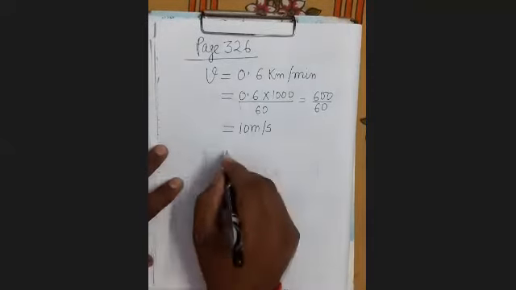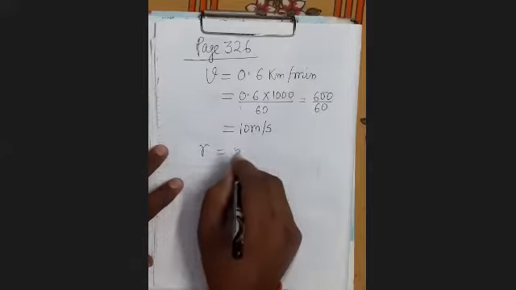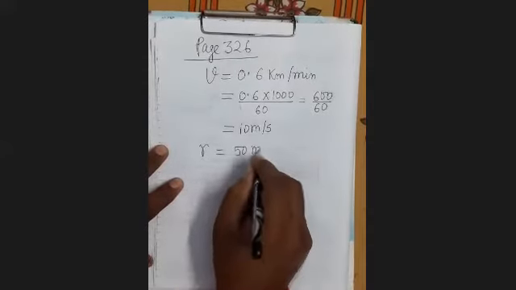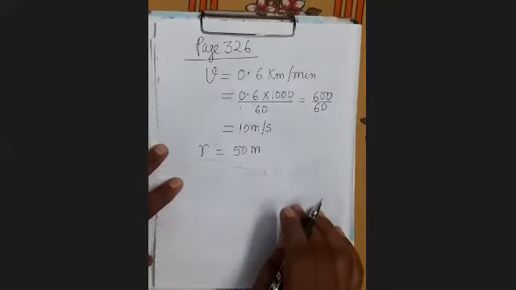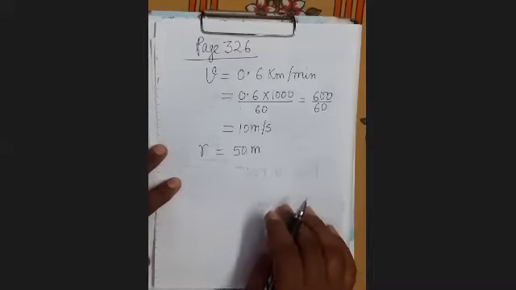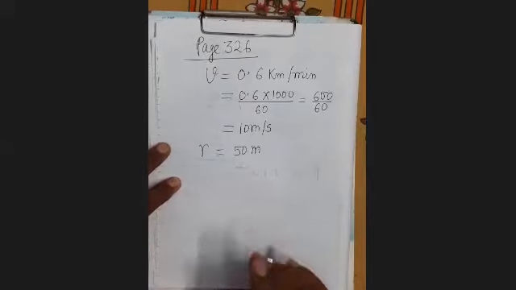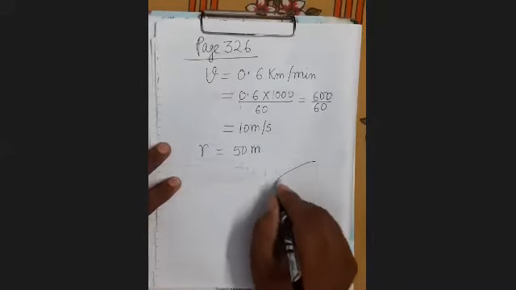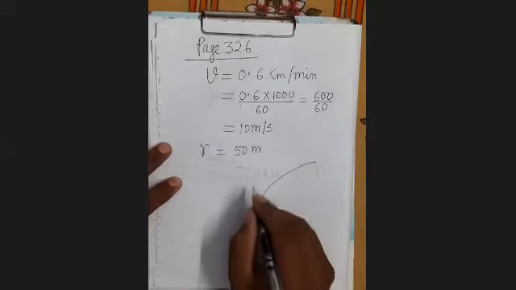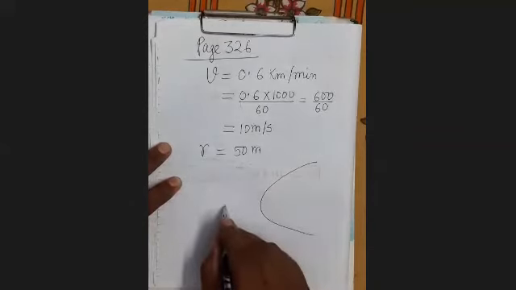It's clear. Radius of curvature is given, 50 meter. You have to calculate the centripetal acceleration and his slope with the vertical, meaning how much he leans the motorcycle from the vertical.